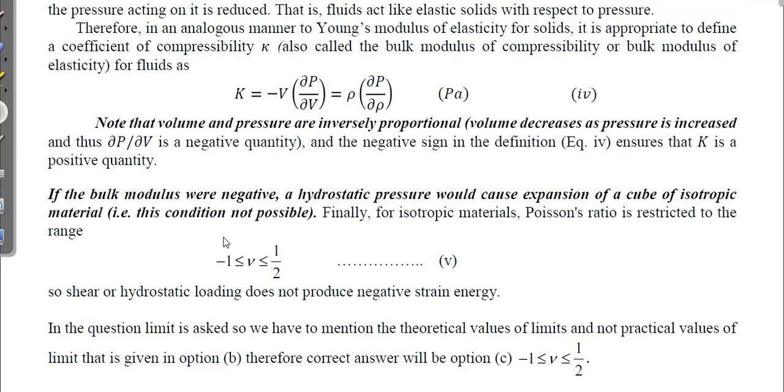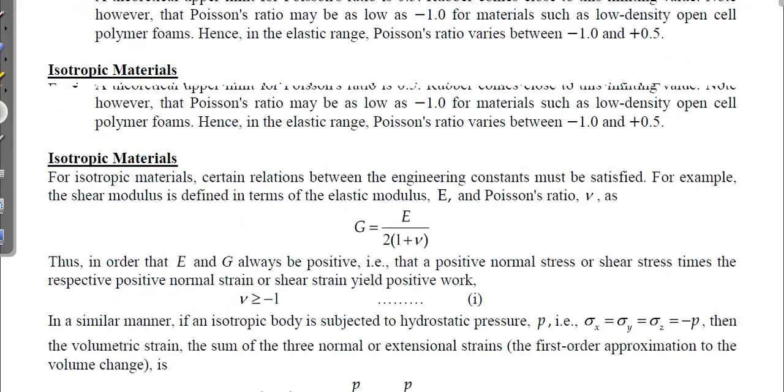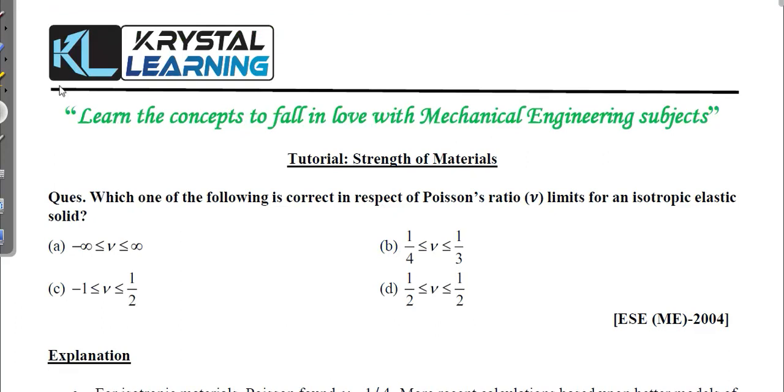So we got the relation that Poisson ratio value is greater than -1 and less than half. This has to be the answer of this question, the Poisson ratio limit for hydrostatic pressure. I hope now the confusion is not there in your mind about why the B option won't be true.